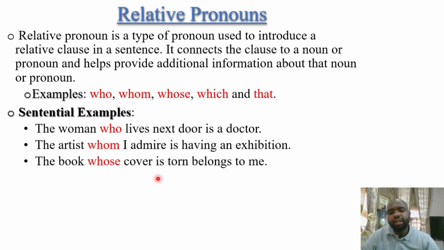The book whose cover is torn belongs to me. So you see here, whose, all right, the book whose cover is torn belongs to me. This cover is torn belongs to me is being connected by whose, and this whose here is connecting the book with cover is torn belongs to me, because it is giving more information about the book, just like the way we have in the woman and the artist.